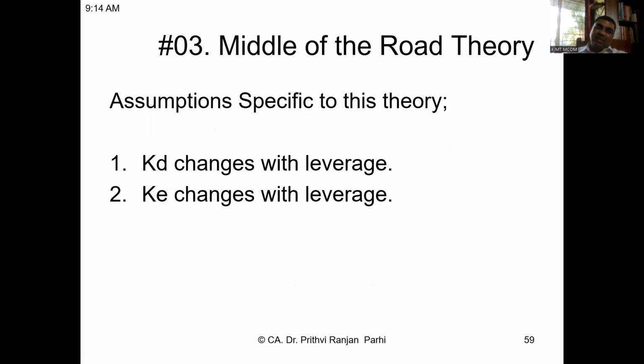Now there is one more theory, which is called the middle of the road theory. That means it is, you can say, a combination of net income theory and net operating income theory. It says KD changes with leverage, KE also changes with leverage. Both cost of debt and cost of equity change along with leverage.